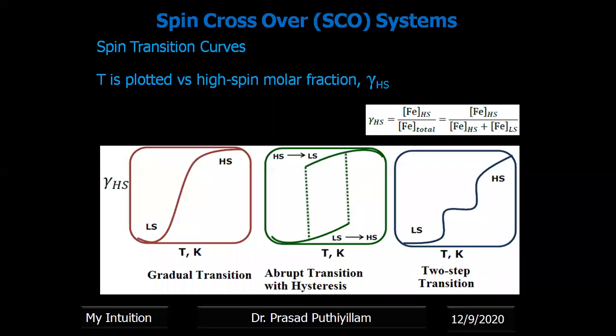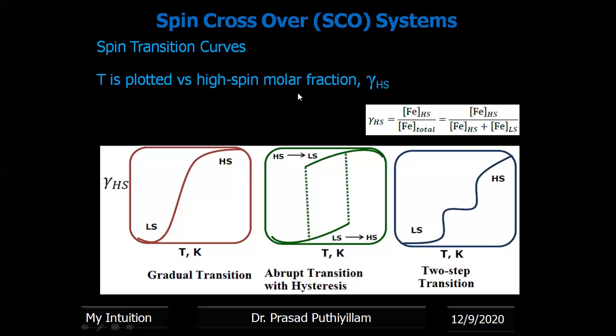Considering the spin transition curves, the spin crossover phenomenon can be represented by spin transition curves. In a spin transition curve, the temperature is plotted versus the high spin molar fraction. For example, for iron, the high spin molar fraction can be calculated as the high spin state of iron divided by the total iron, or high spin state of iron divided by high spin state plus low spin state. Like that we can calculate the high spin molar fraction.